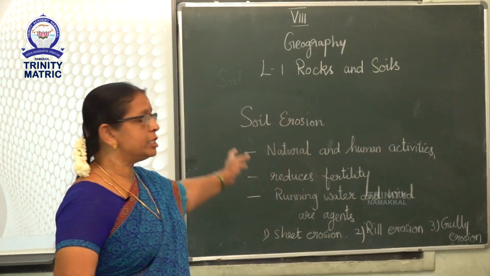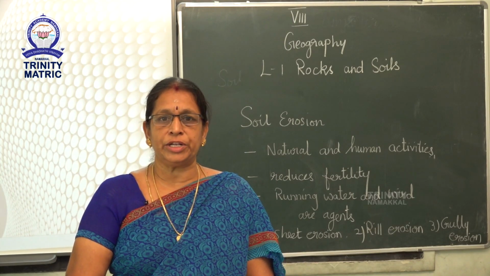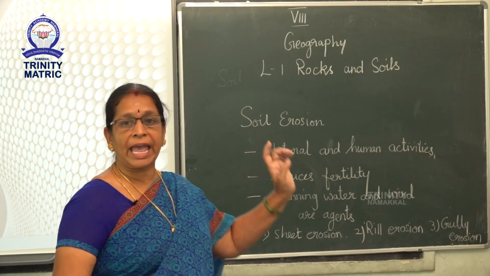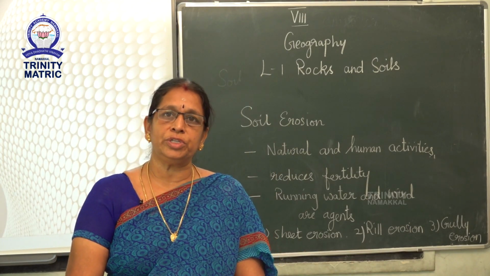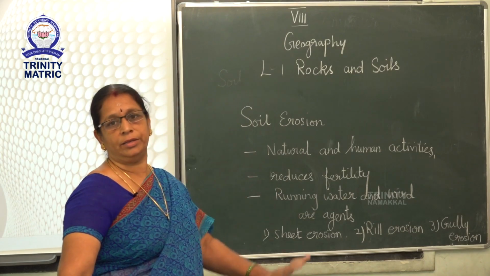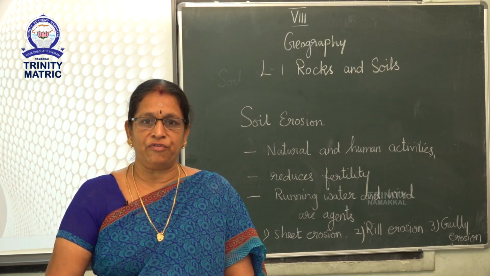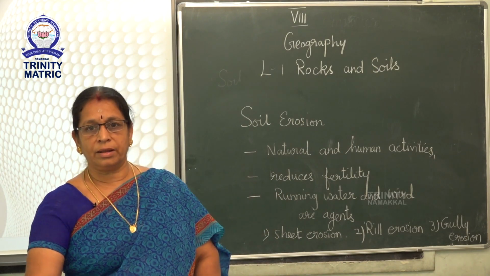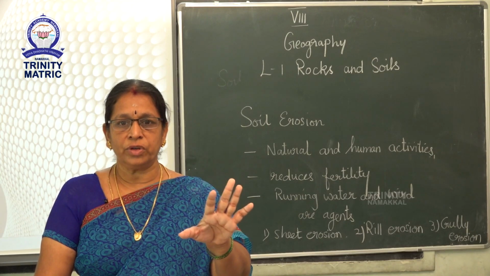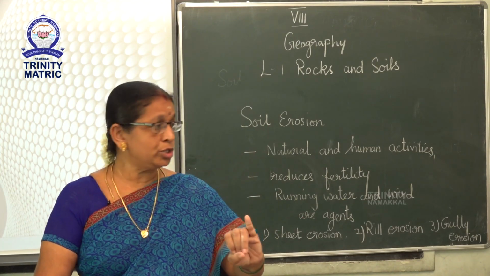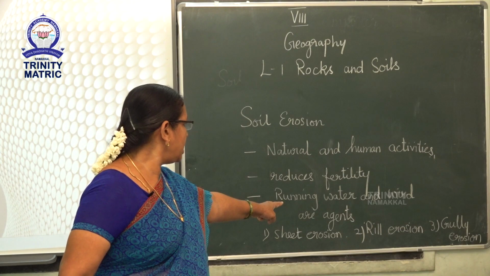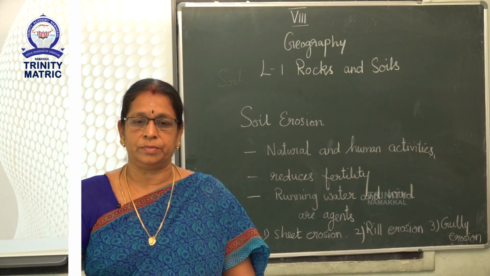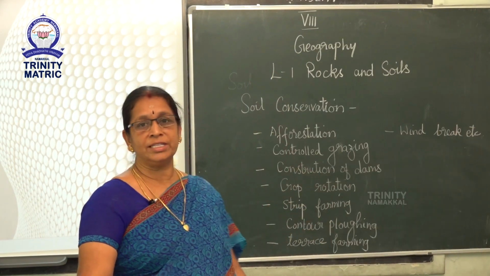Next, we can see the soil erosion. Soil erosion is the removal of the top layer of the soil by the natural and human activities. Soil erosion reduces the fertility of the soil. Running water and wind are the major agents of soil erosion. Sheet erosion, rill erosion and gully erosion are the major types of soil erosion.